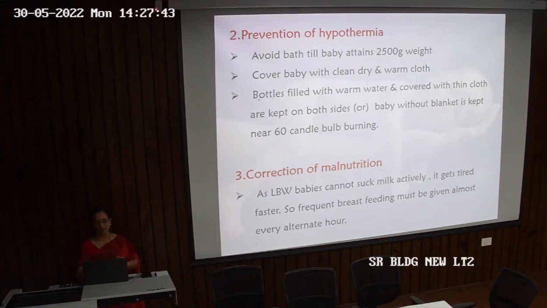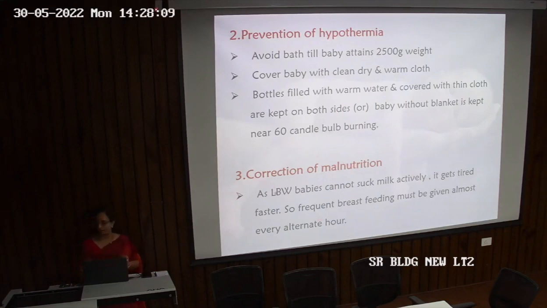So we have seen either we can cover the baby with clean, dry and warm cloth, or we can keep hot water bottles which are very warm, not very hot, around the baby so that the temperature of the baby is maintained, or we can keep the child near a 60 candle burning bulb.